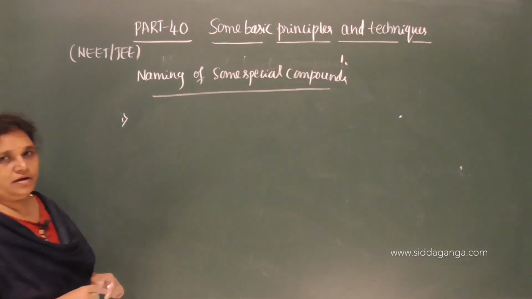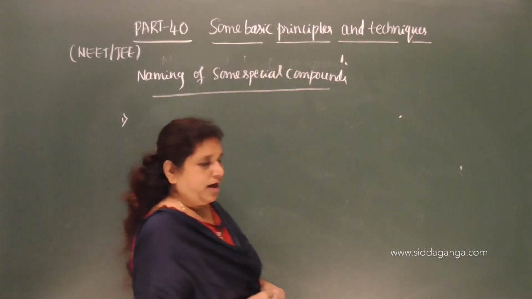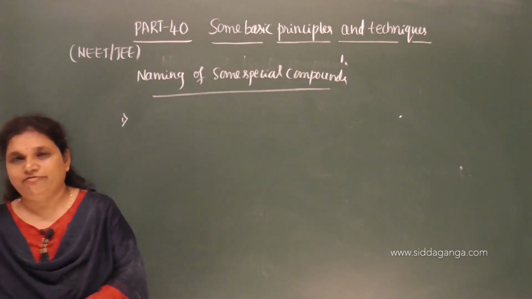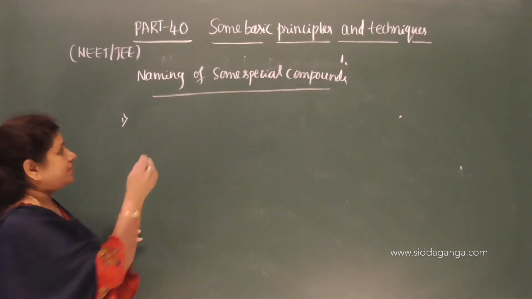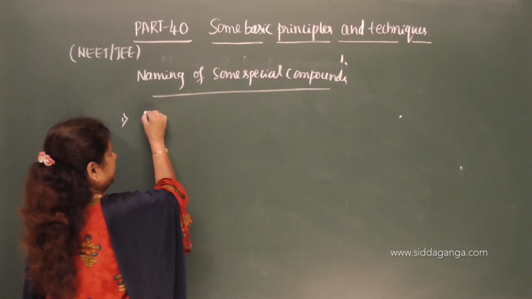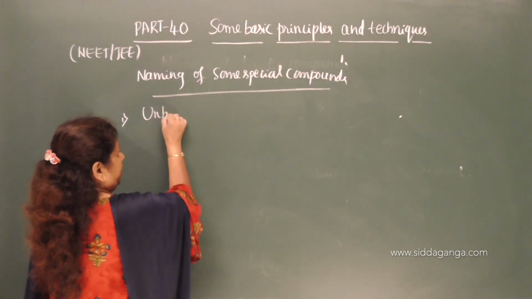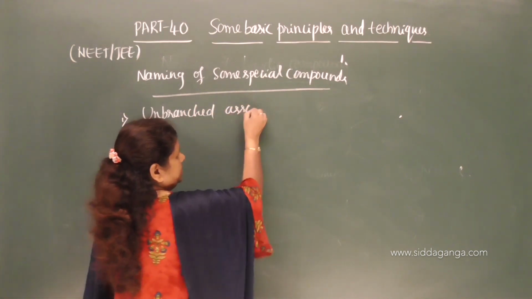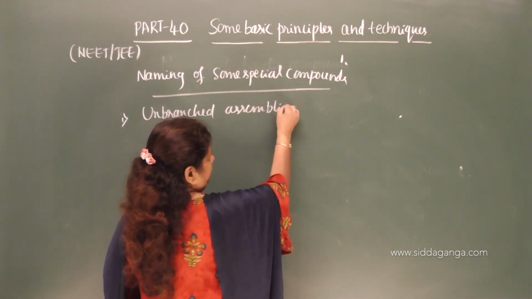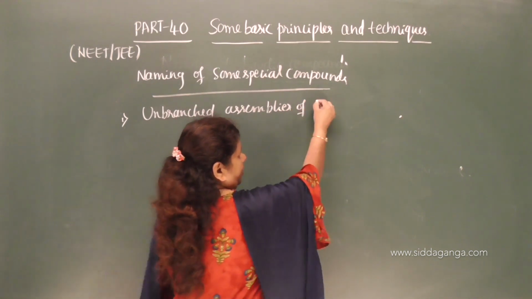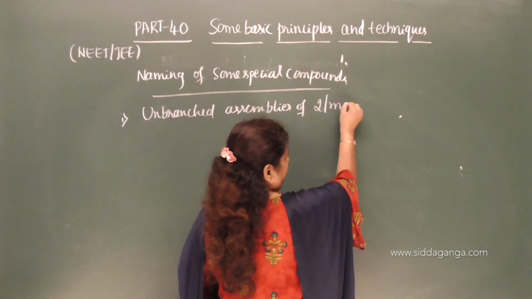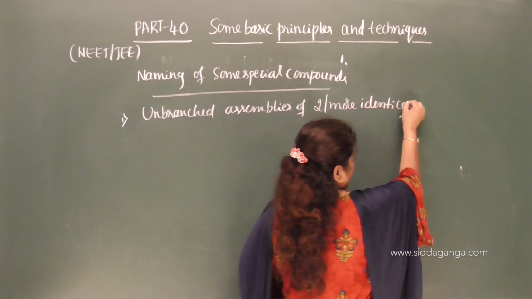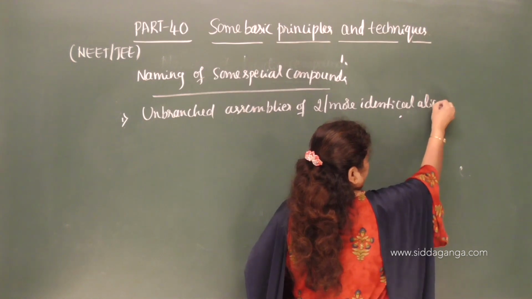First one, if there are unbranched assemblies of 2 or more identical alicyclic rings.